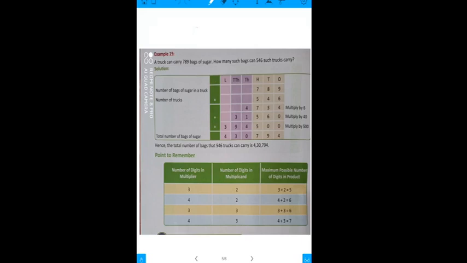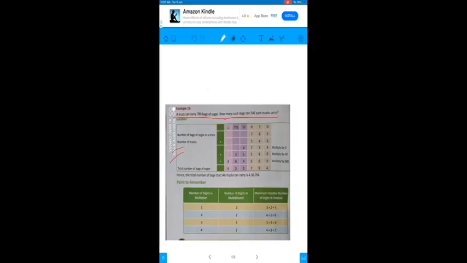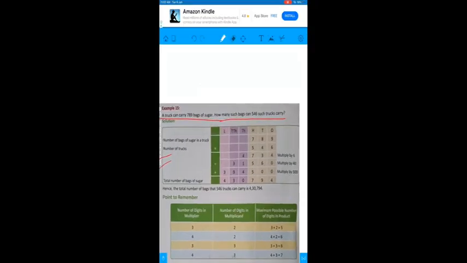So let's do it. For example, number 15, you can see over here: a truck can carry 789 bags of sugar. How many bags can 546 such trucks carry? Now first see the solution. Number of bags of sugar in a truck is 789.